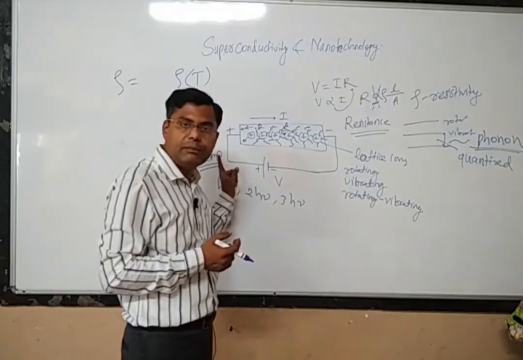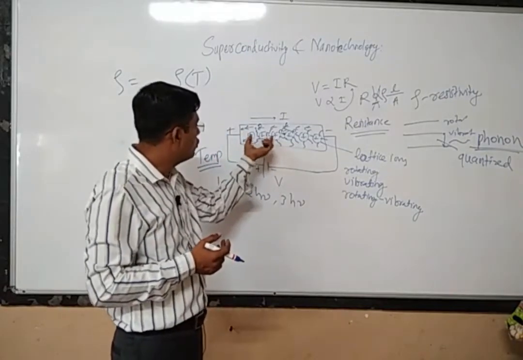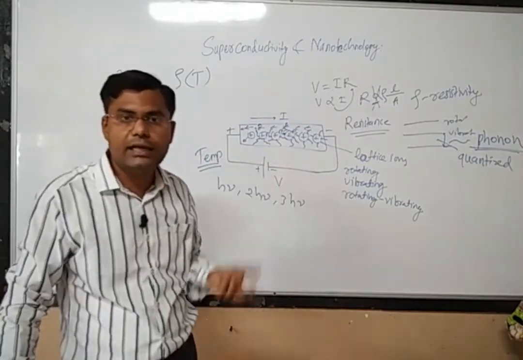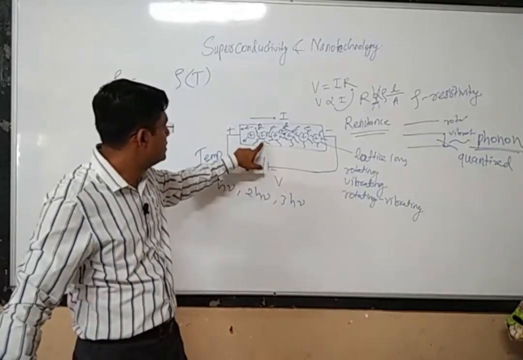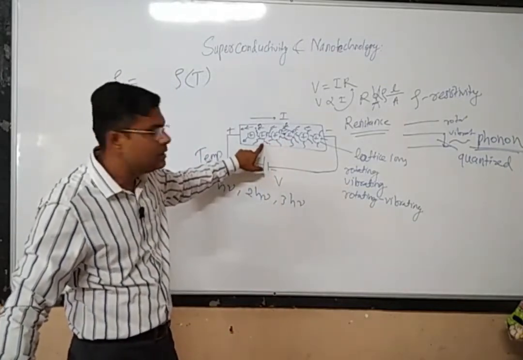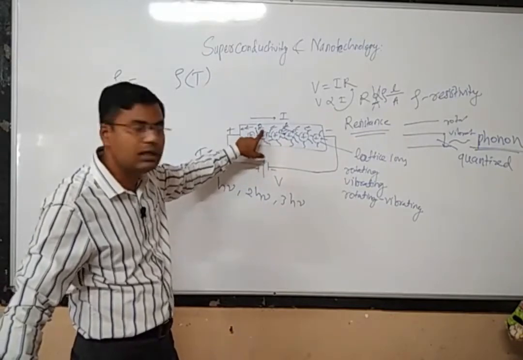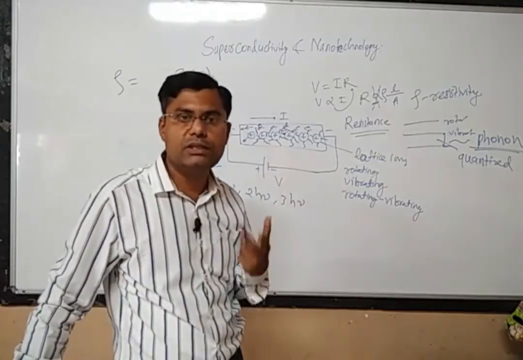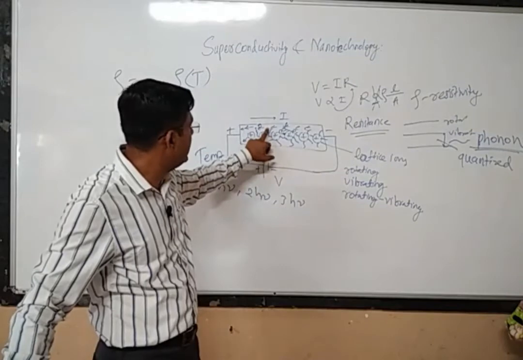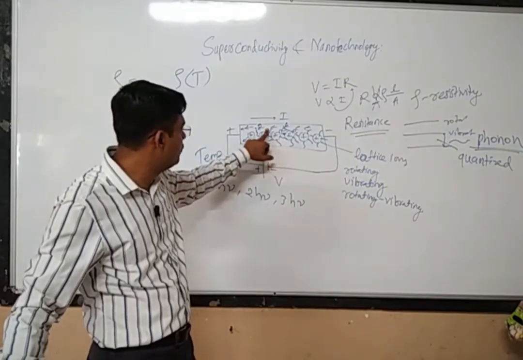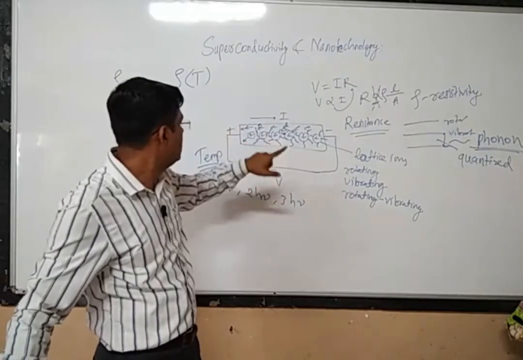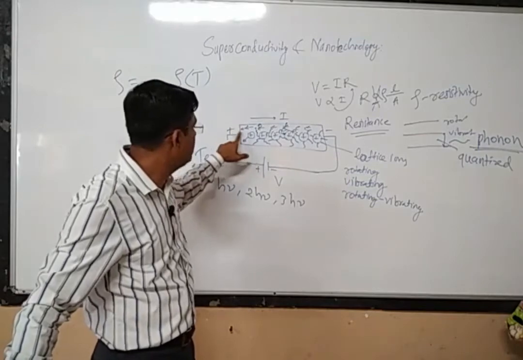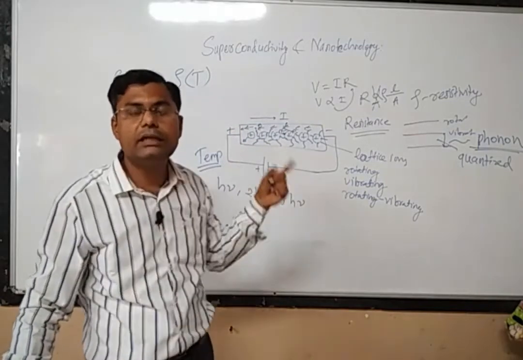So as you increase the temperature again and again, the number of phonons in this particular piece of metal will be increasing again and again, okay, and since there are a large number of phonons within this particular specimen, there will be more frequent collisions with the electrons. So the lattice ions will be vibrating more and more, phonons will be generated, and these phonons will collide with the flow of electrons, the moving electrons, and there will be scattering of electrons. The electrons won't be able to reach the other end of the metal piece, or the other end of the battery, and the current would be decreasing.